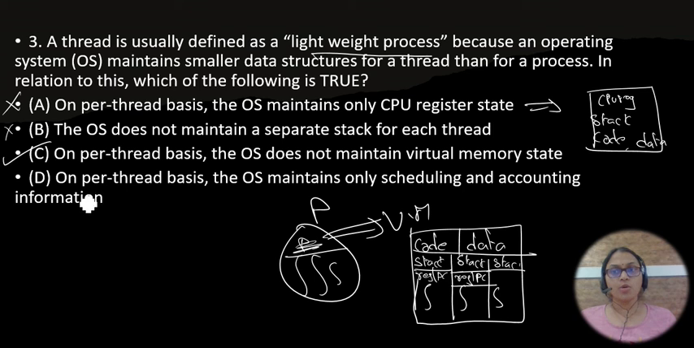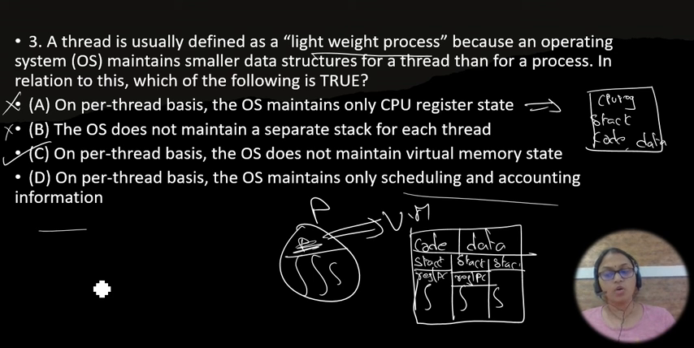And option D is anyhow wrong, because on a per thread basis, the operating system maintains only scheduling and accounting information. No, it is not only providing scheduling and accounting information, it is also providing the CPU registers, stacks, program counters, data files, code files. So option D is also wrong. I hope you understand what a thread is by seeing these questions. In the next video, we will see some more concepts with more examples.